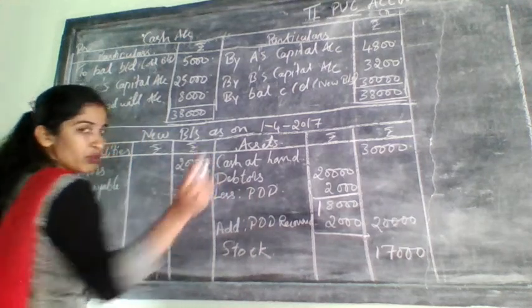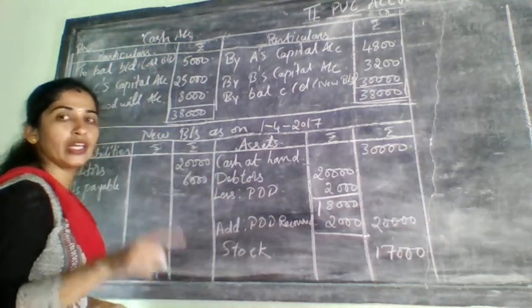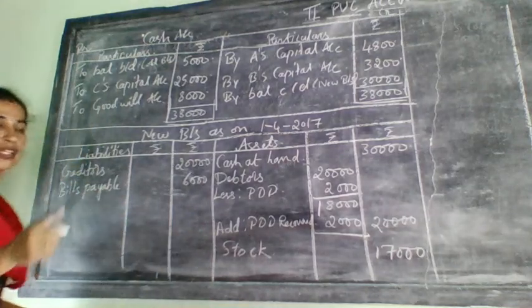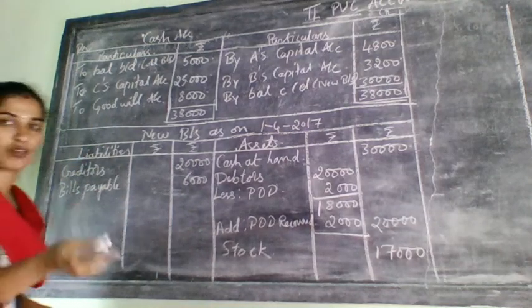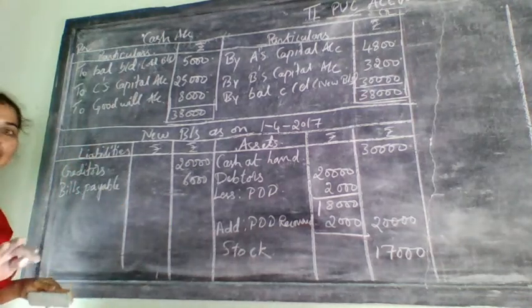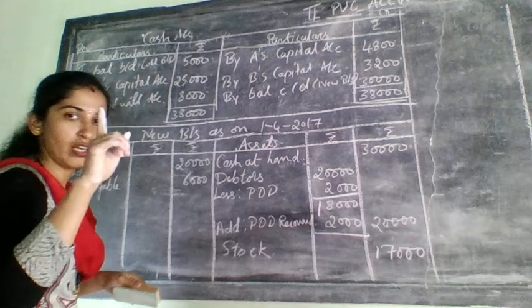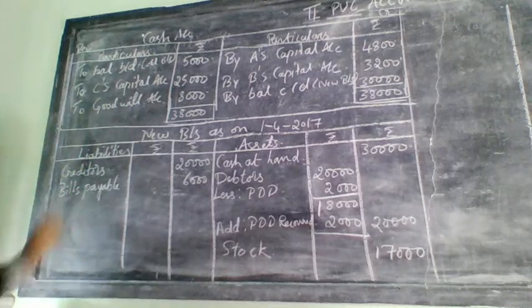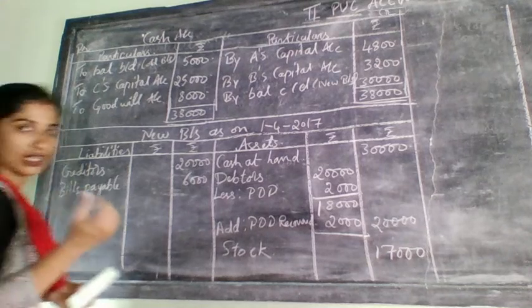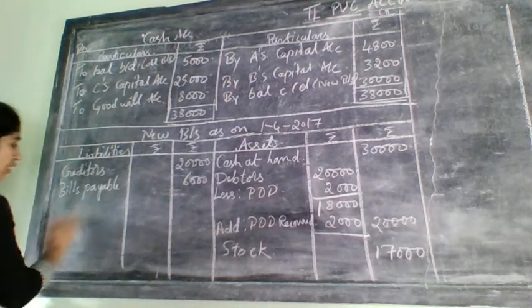Reserve fund you should not take. Why? Because I told you to mention while doing the problem only, while reading the problem. That is C. C means what? It will come in the capital account. Once it was distributed there, it will not come once again in the balance sheet, because balance sheet items will appear only once. Okay. Now bills payable, and don't take which one? Don't take reserve fund. That adjustment was over in partners capital account.